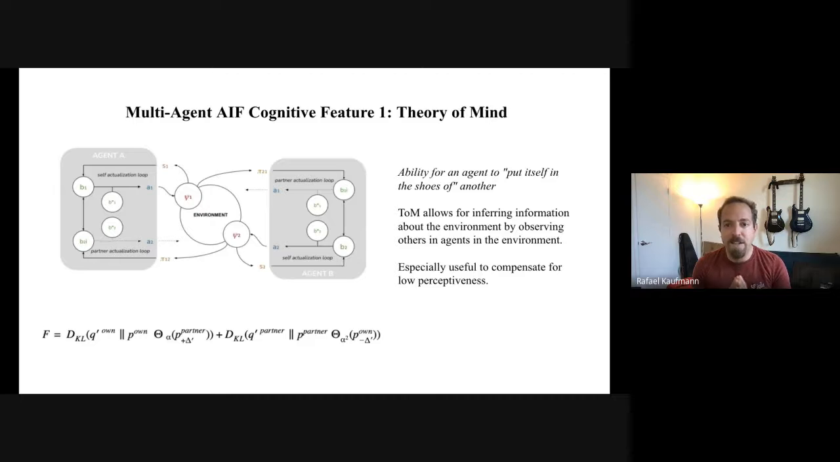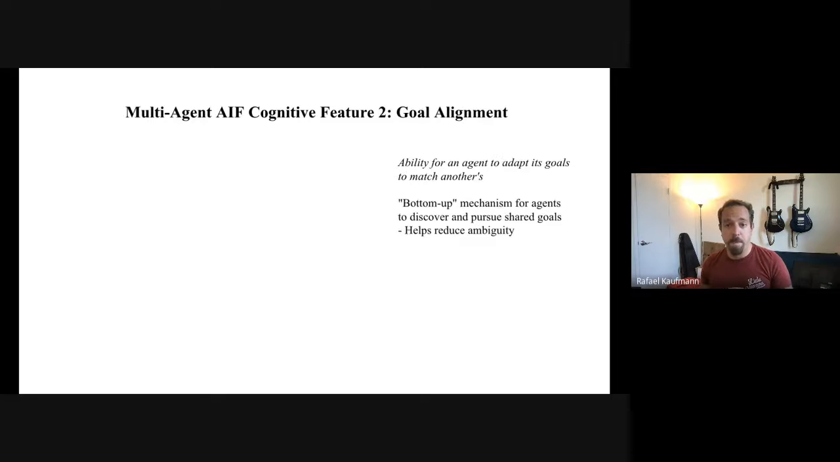Great, so at the individual level, the first feature we'll consider is theory of mind, the ability for an agent to put itself in the shoes of another. We model this as a partner actualization loop, where the agent infers the partner's belief from its past action and predicts its next action. In our case, this uses a form of triangulation. An agent uses its partner's relative position and actions to inform its belief about its own position.